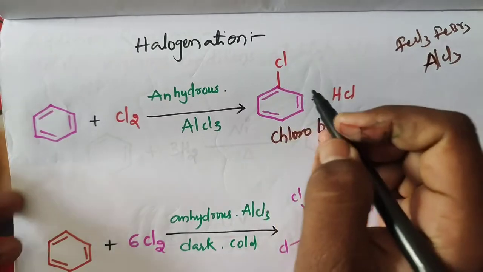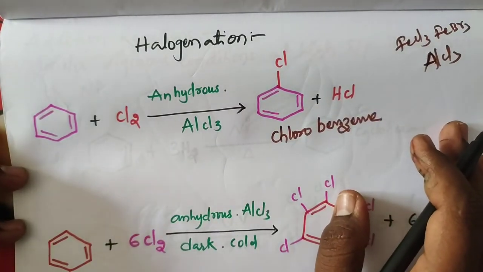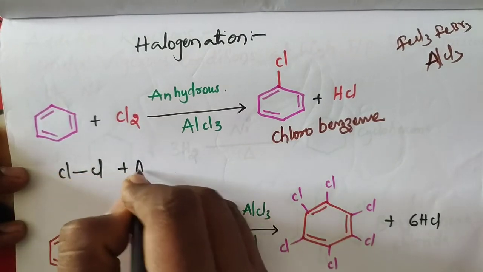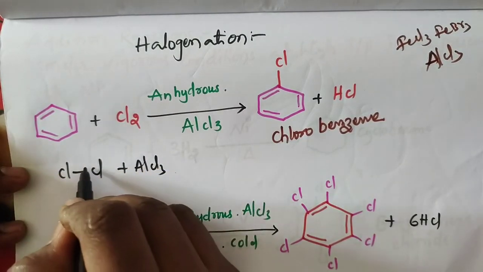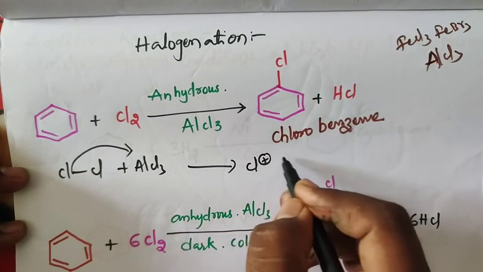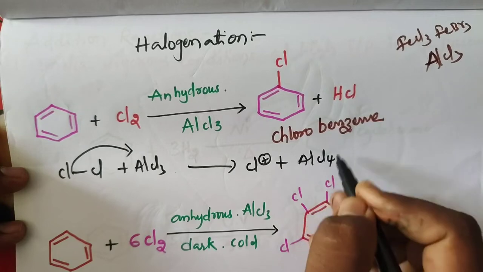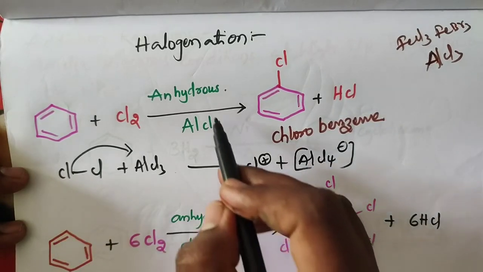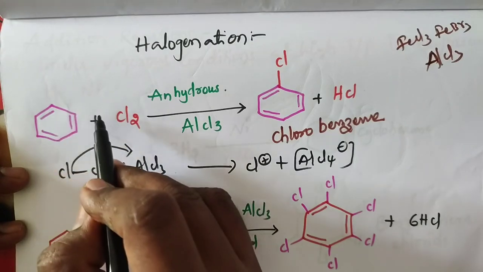Before that, the electrophile is generated the same way. Chlorine is removed in the formation of Cl minus, we get remaining Cl plus and AlCl4 minus. So the Cl plus electrophile is going to substitute on benzene by shifting of this bond.